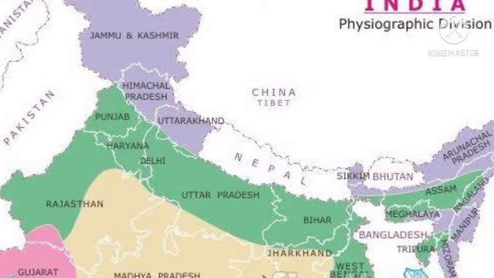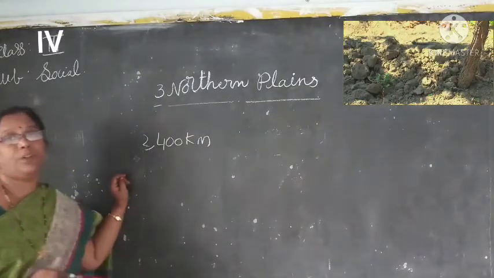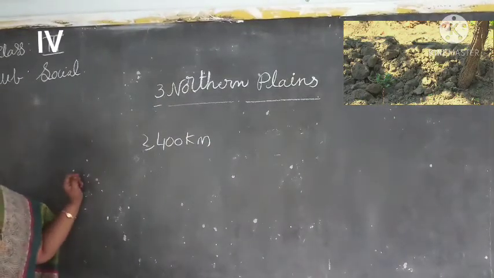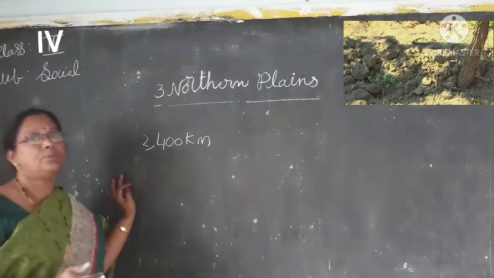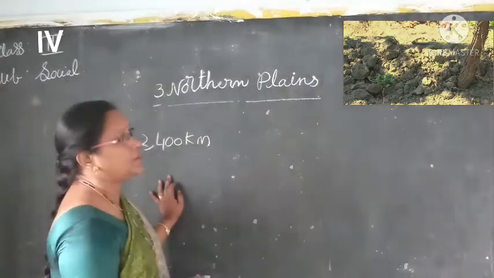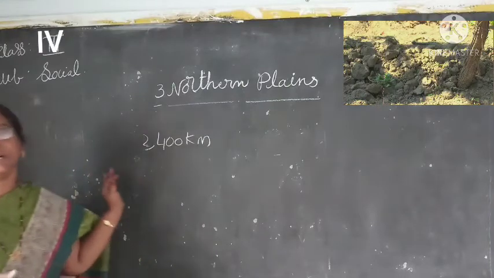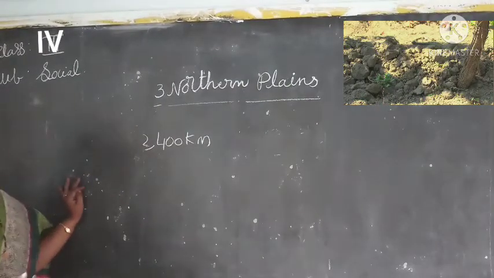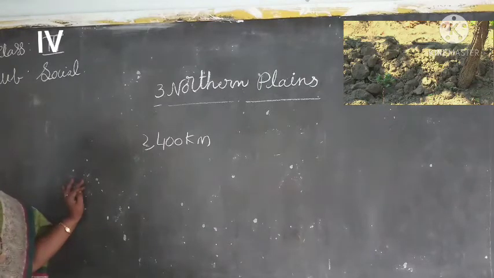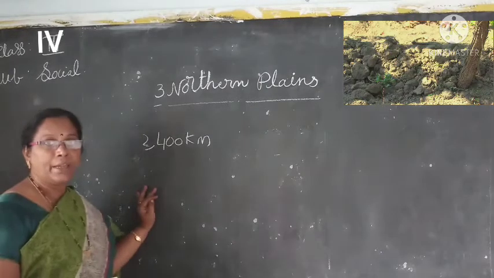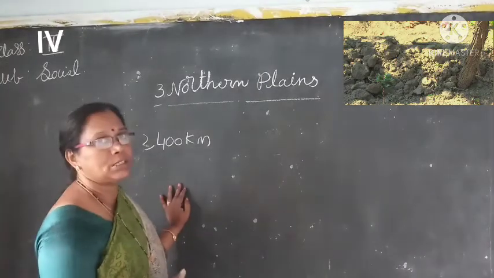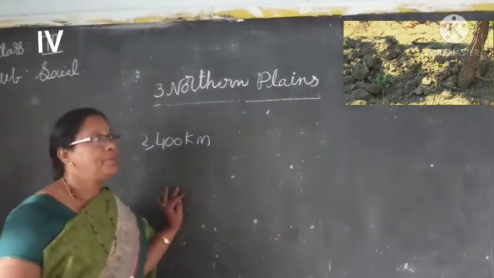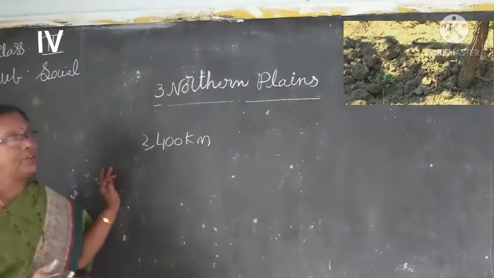Okay. This region is the great heartland of India because of the alluvial soil here. Alluvial soil means fertile soil. Why is it fertile? Because of these rivers: Yamuna, Ganga, Satluj, Brahmaputra. These rivers originate from the Himalayas. While they are flowing, they leave their sediments on the banks. Like that, this fertile soil is forming. That's why it is the heartland of India.